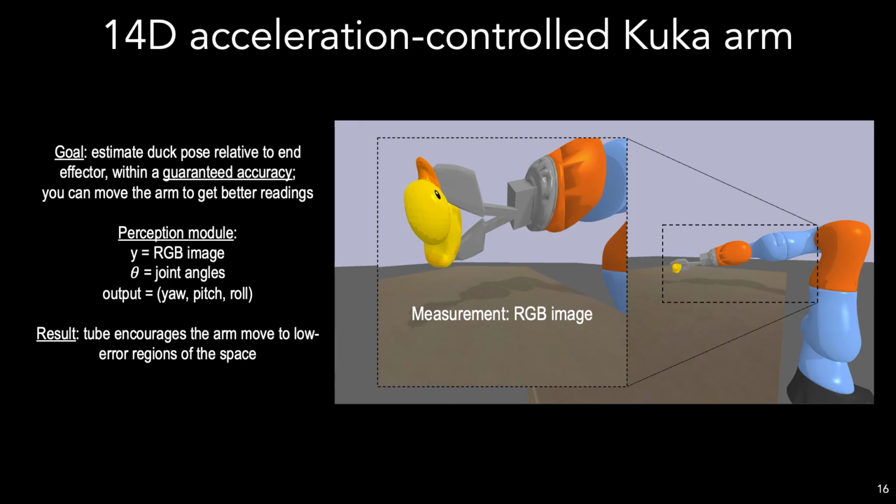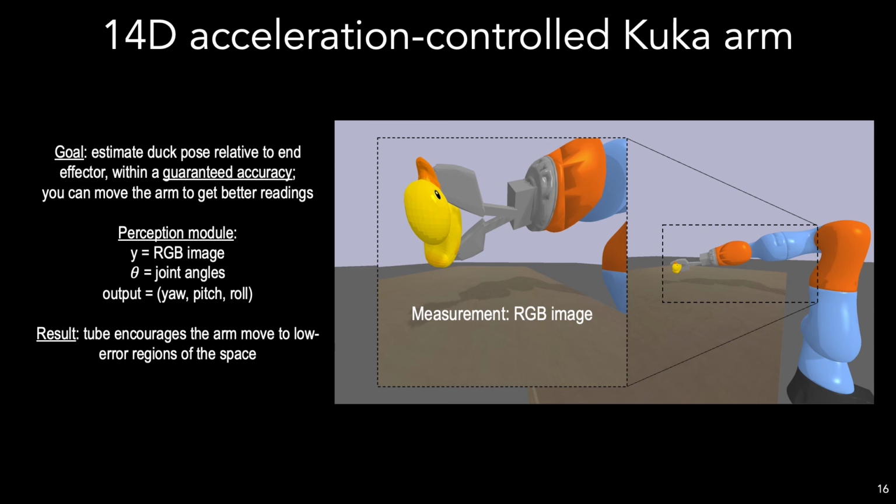Finally, we show our results on the arm. In this experiment, our goal is to exploit the state estimation tube for guarantees on active perception. Here, we have a KUKA arm grasping a duck, and it has unknown orientation relative to the end effector. We want to improve our estimate of this orientation by moving the arm around to get better readings, and at each time step we are going to observe an RGB image of the scene and the arm's joint angles, which we assume can be measured exactly.